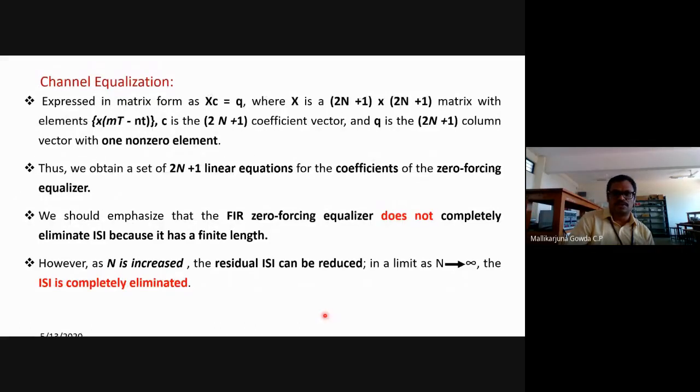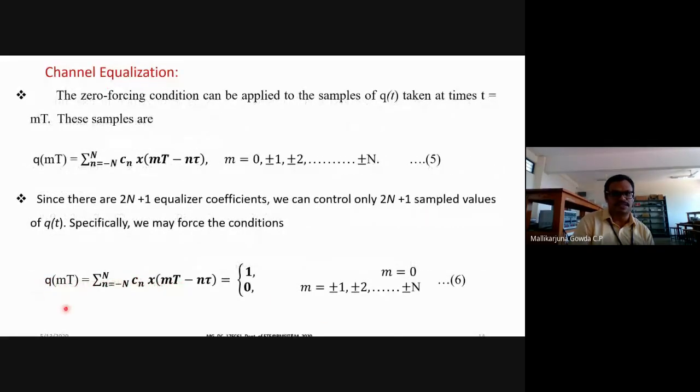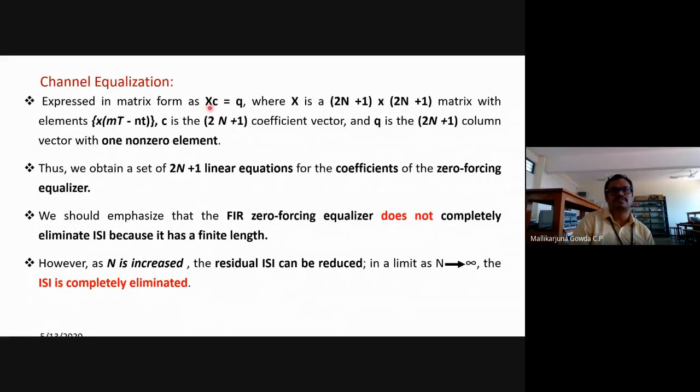Okay. So this equation, what I'm writing, this is the output of the equalizer, right? It can be expressed in the form of a matrix. So what is that matrix? XC is equal to Q. So this X is the what? A 2N plus 1 by 2N plus 1 matrix with elements of x of mT minus n tau. By mistake, when it is capital T, it is x of m capital T minus n into tau.